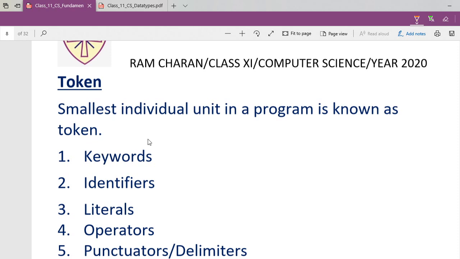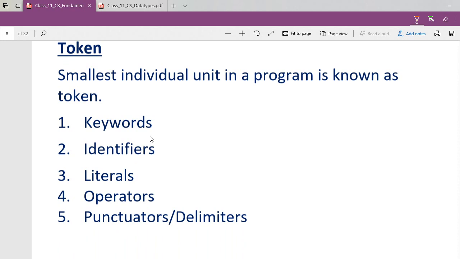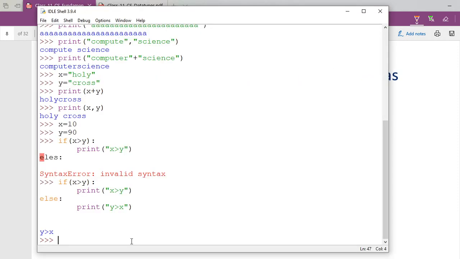Now Python is very different. You see what we can do with Python. We can write commands, instructions, and programs, but for that we need to learn tokens. We can type tokens in Python. So what are tokens? Tokens are the smallest individual unit in a program.